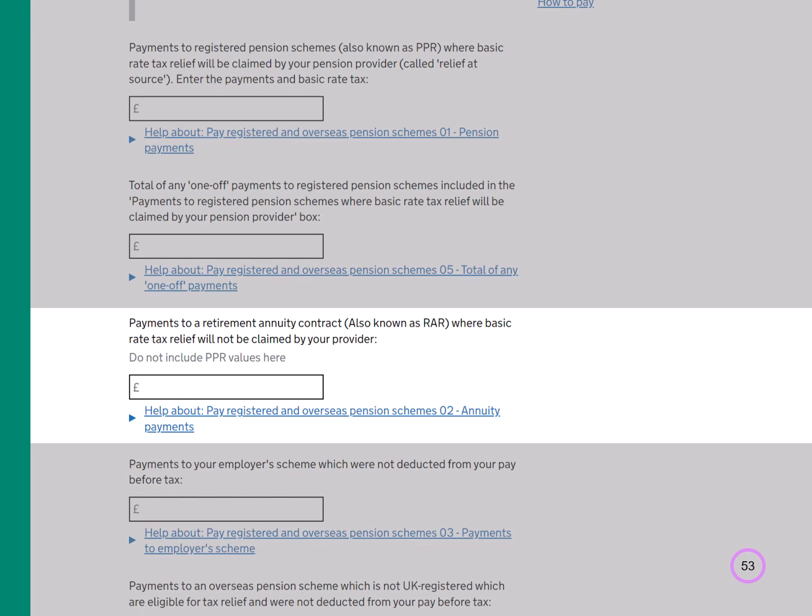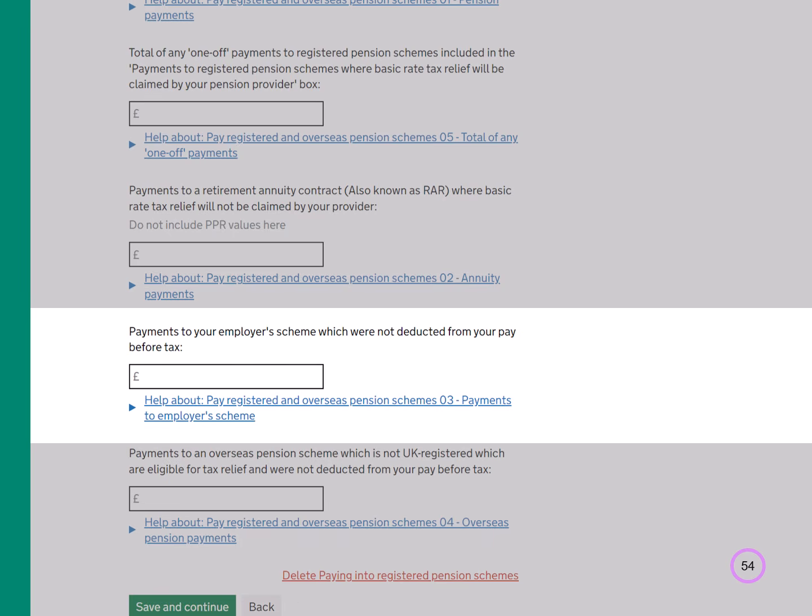If you make payments to a retirement annuity contract, also known as RAC, and the provider has not claimed basic rate tax relief, enter the amount you paid here. Do not include any RPS payments in this box. Where you have made payments to an employer's registered pension scheme after tax was deducted from your wages, so you've not had relief at source, enter the total amount paid in the year in this box. The Help About link gives examples of when this may happen.